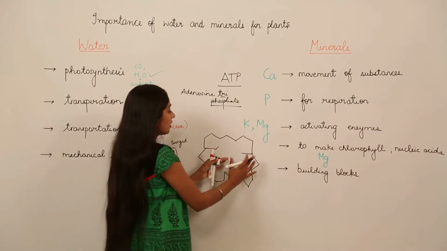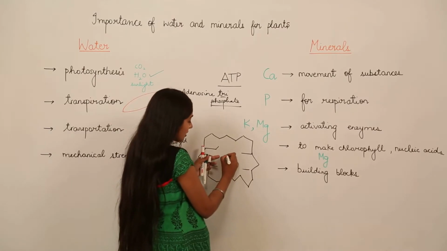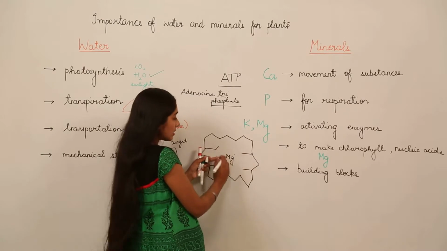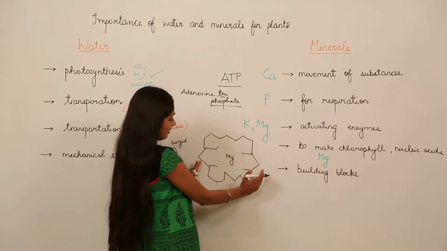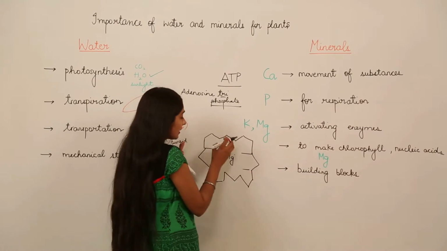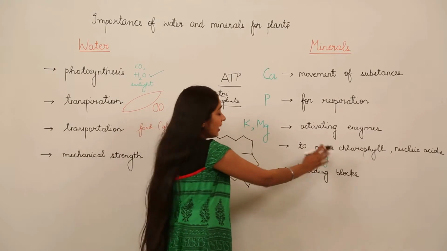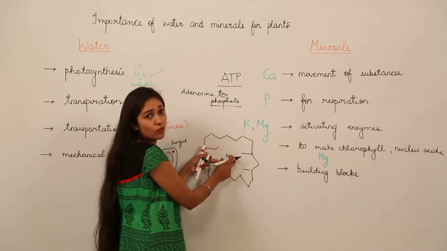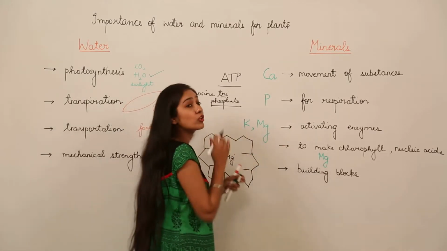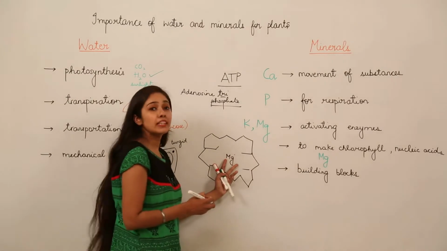So during the formation of this porphyrin ring, what happens? We have this magnesium ion present over here. This magnesium presence in the porphyrin ring, which is roughly this type of structure. This is the porphyrin ring in case of chlorophyll, in which at the center this magnesium element is present in this porphyrin ring, which makes up the structure of chlorophyll. So for the formation of chlorophyll we need magnesium.